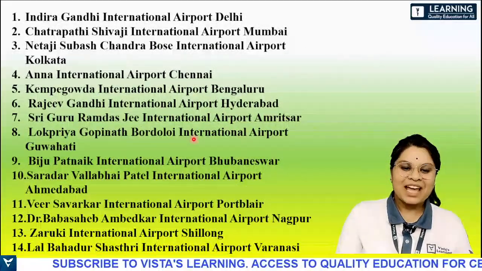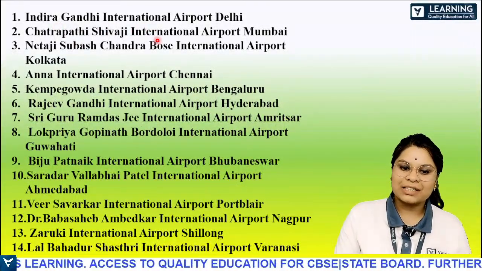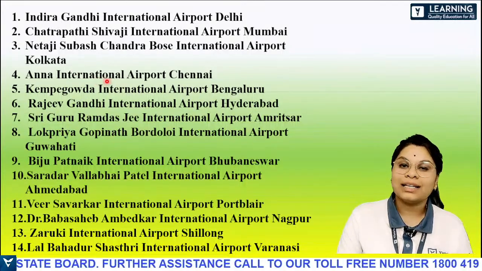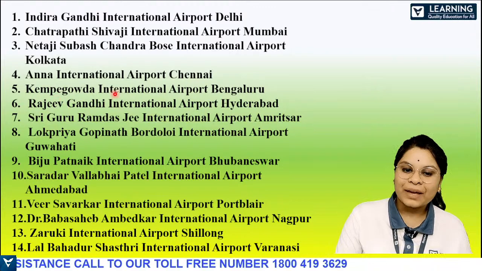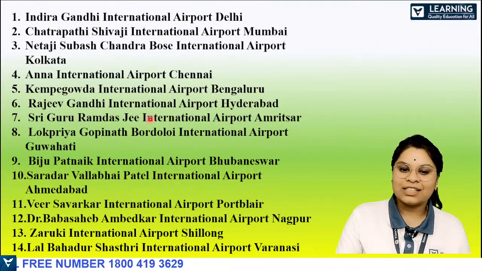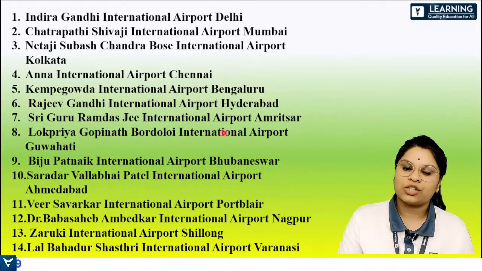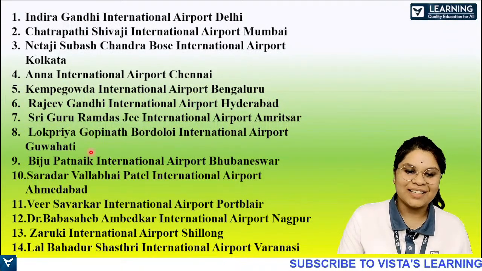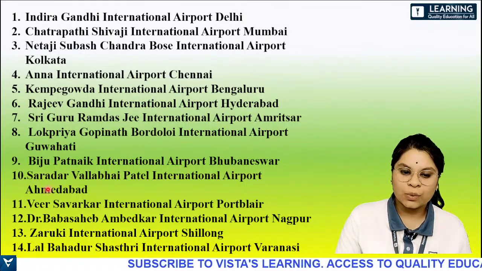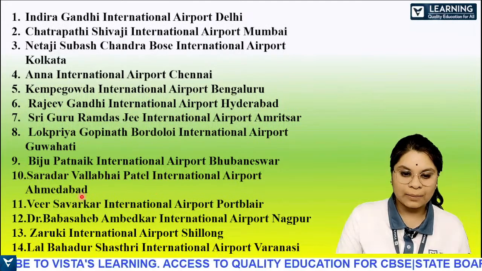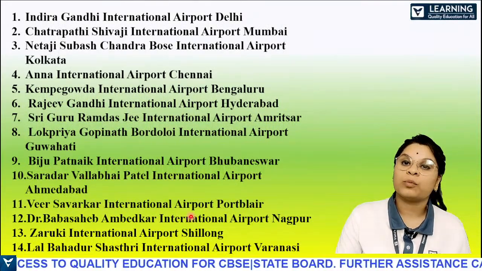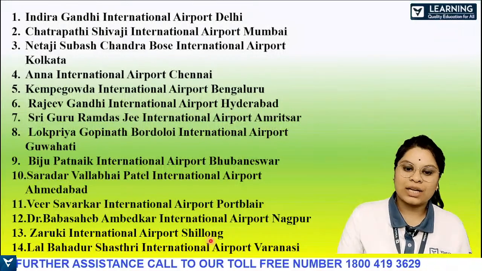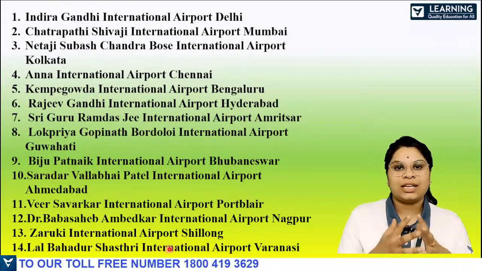Indira Gandhi International Airport, Delhi; Chhatrapati Shivaji International Airport, Mumbai; Netaji Subhash Chandra Bose International Airport, Kolkata; Anna International Airport, Chennai; Kempegowda International Airport, Bengaluru; Rajiv Gandhi International Airport, Hyderabad; Shri Guru Ramdas Ji International Airport, Amritsar; Lokpriya Gopinath Bordoloi International Airport, Guwahati; Biju Patnaik International Airport, Bhubaneswar; Sardar Vallabhbhai Patel International Airport, Ahmedabad; Veer Savarkar International Airport, Port Blair; Dr. Baba Saheb Ambedkar International Airport, Nagpur; Umroi International Airport, Shillong; Lal Bahadur Shastri International Airport, Varanasi.